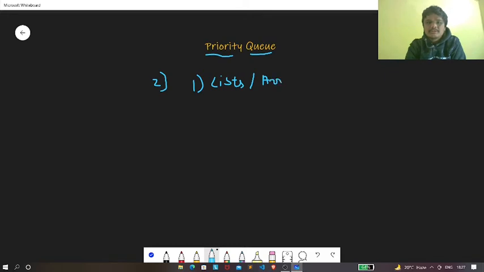So let's see how we can create a priority queue using list or arrays. Let's say that we need to push all these elements into our priority queue. So let's consider these elements. Now in a list, what are you going to do at first?